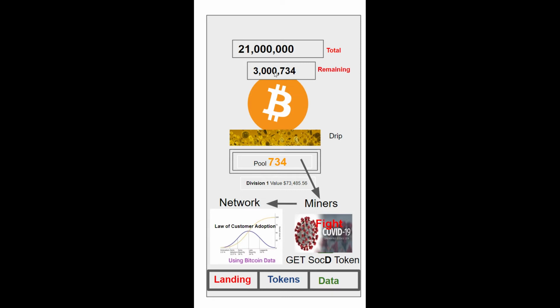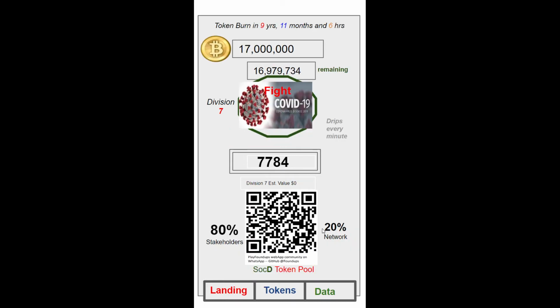There's never going to be 21. There's only 3 million left. Ultimately, more become available while this network runs. These are done by the miners in the network itself, and it goes to the network, which is us, right? Instead of that, what you can do is get the SocD token, right?